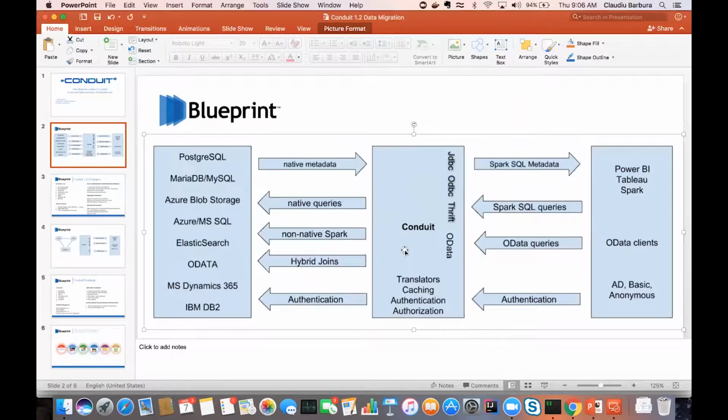We also use Spark for hybrid joins. If we need to, as you see in the example, join a Postgres table on premise with one in the cloud, in the managed service provided by Azure, with some files in Azure Blob Storage or Elastic, any combination of data sources can be supported. That's what we call a hybrid join.